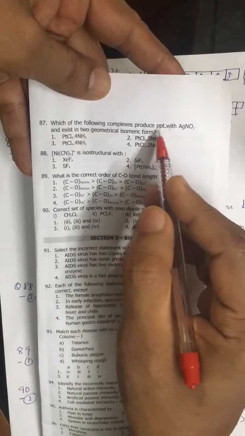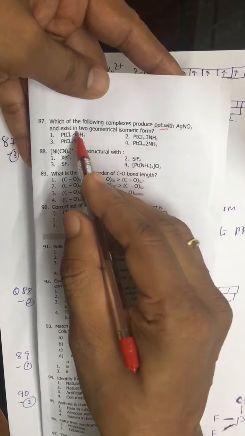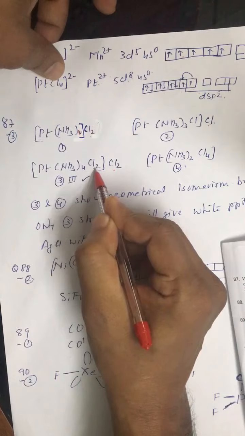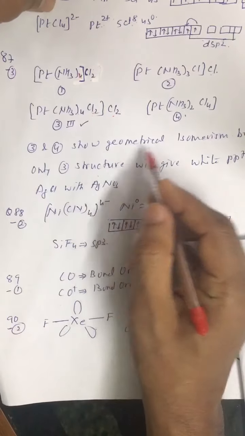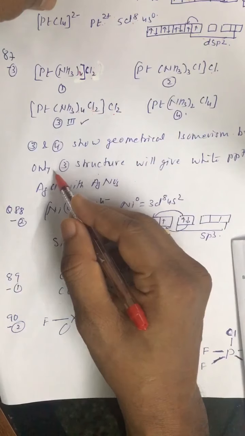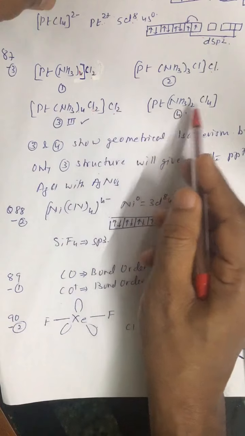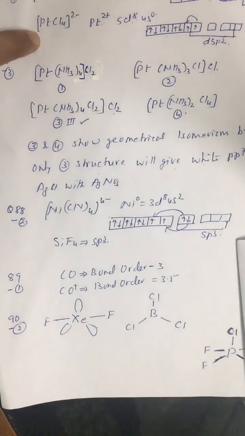It says the complex should produce a precipitate, plus it must exhibit 2 geometrical isomers. So it is Ma4B2 type, which can exhibit cis and trans. 3 and 4 show geometrical isomerism, but only the third structure will give a white precipitate. The fourth structure will not give any precipitate.